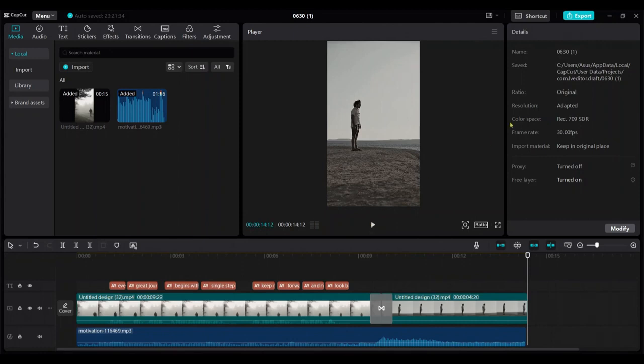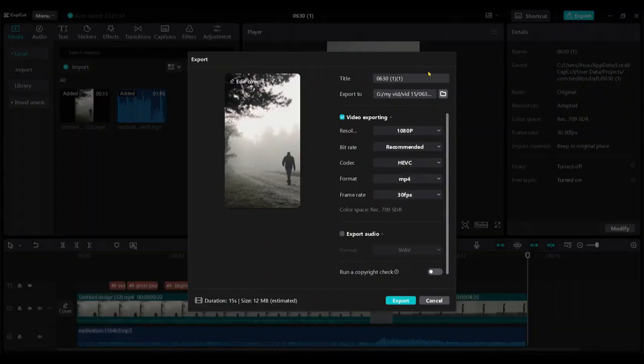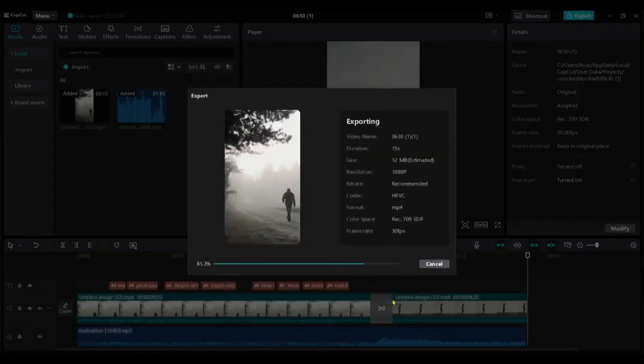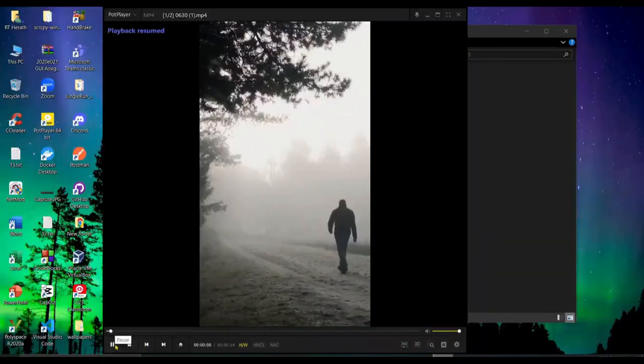Okay, now it's better. Go to Export, select the resolution, location, and other settings, then export it. This is the exported video.